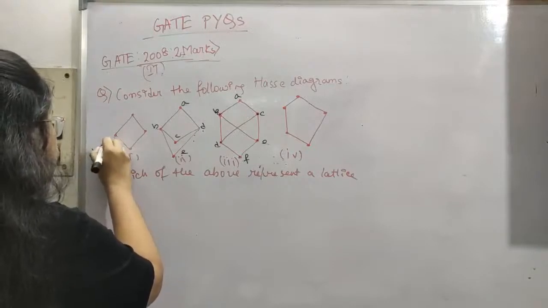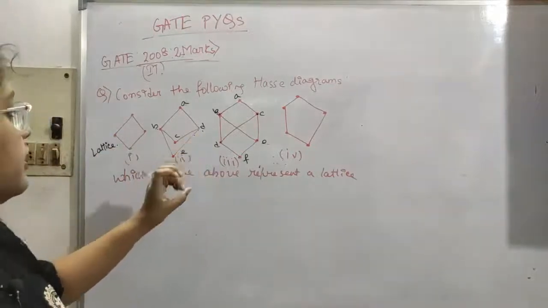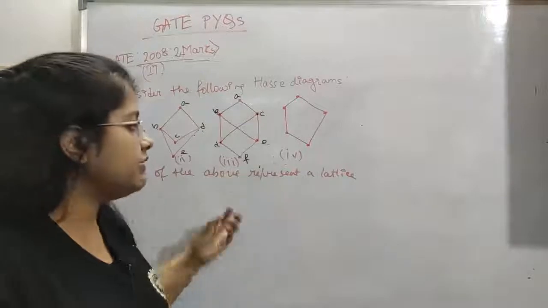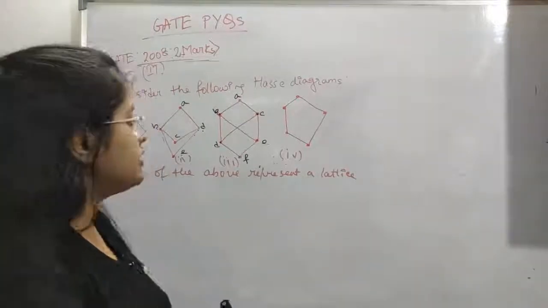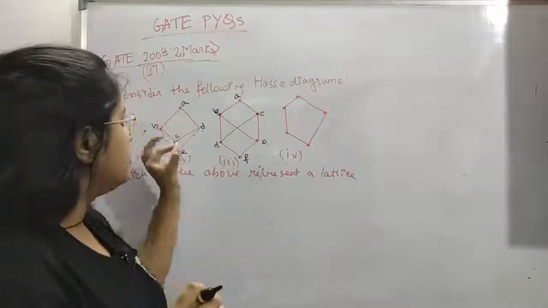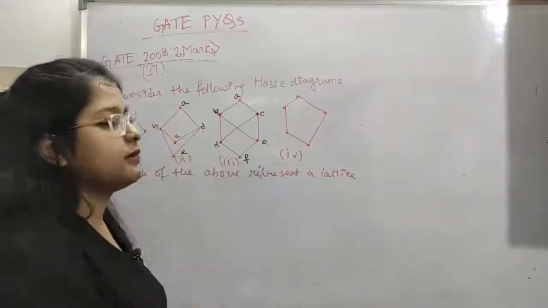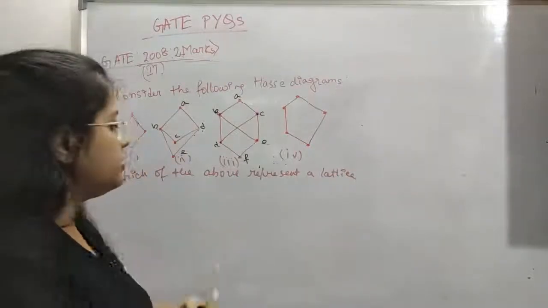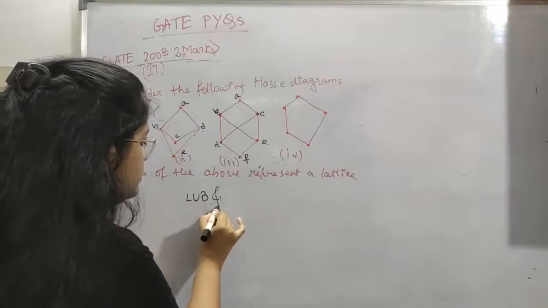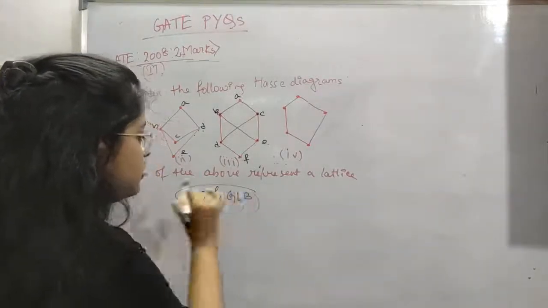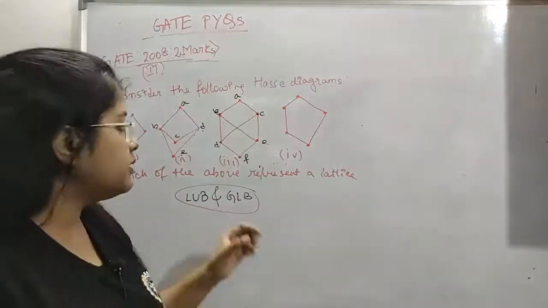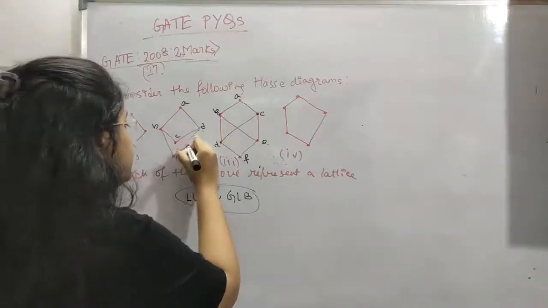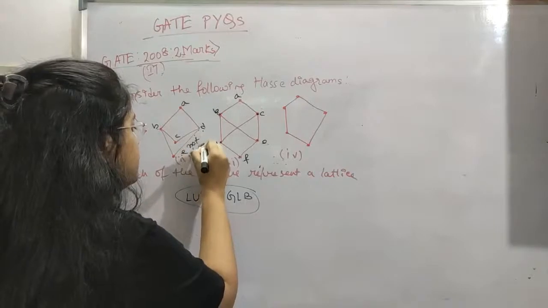Now let's see the next one. Here A, B, C, D, E. I have given the names, but actually names are not given in the question. I made the video and it got stopped, so that's why the names are given, but these variables are not given in the question; only the diagrams are given. Here if you take B and D, the upper bounds are not unique. LUB and GLB need to be unique for any pair. But here for B and D, it can be C and E also. So this is not unique here, so it is not a lattice.